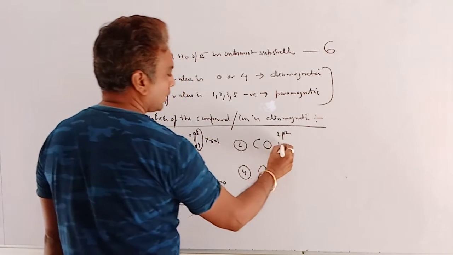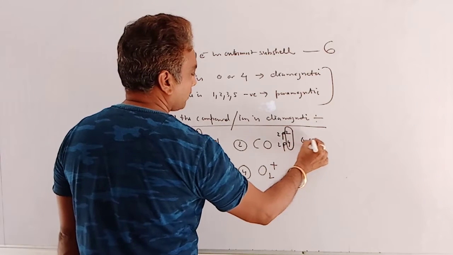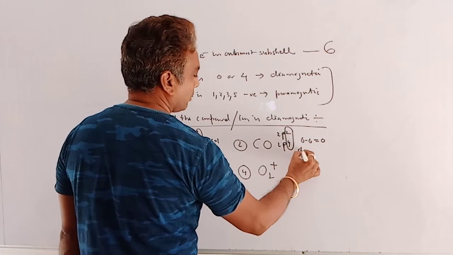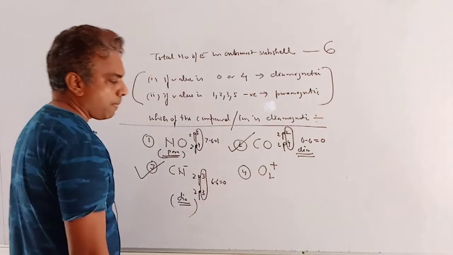In case of CO, we have 2p2 for carbon. In case of oxygen, it will be 2p4. So the total number of electrons is 6. 6 minus 6 is 0. So it will be dia. This one is also an answer.